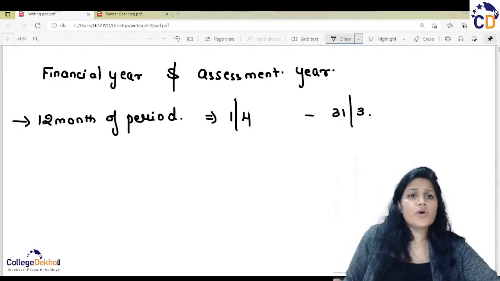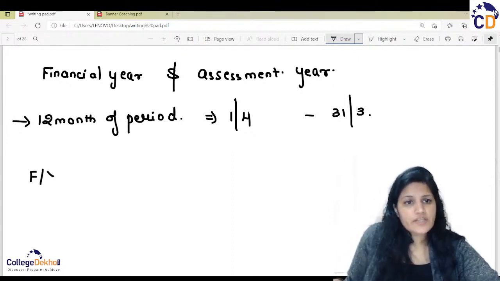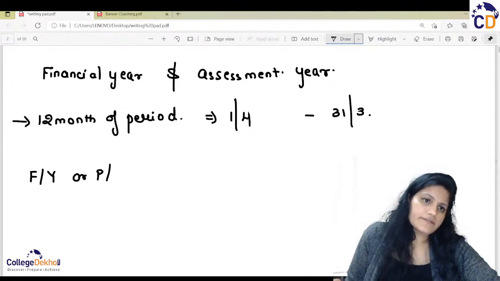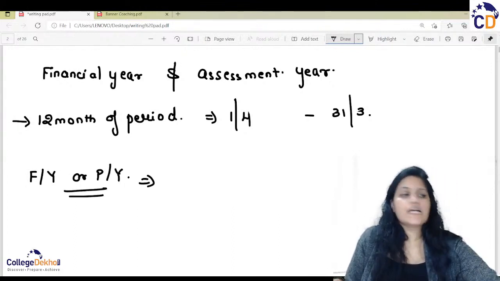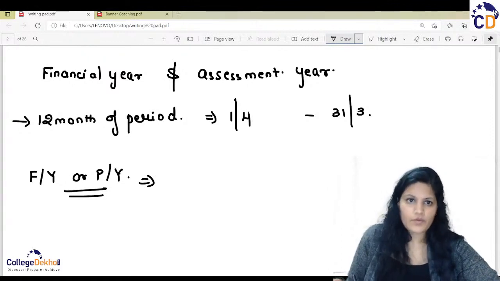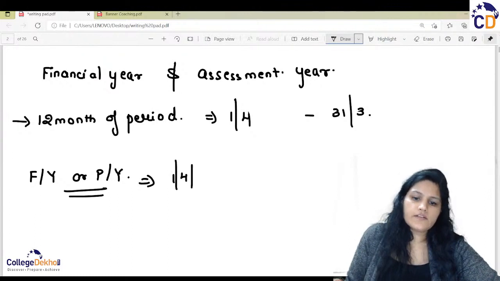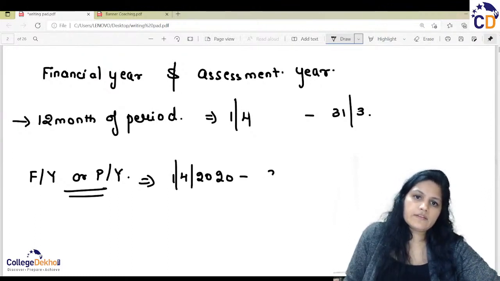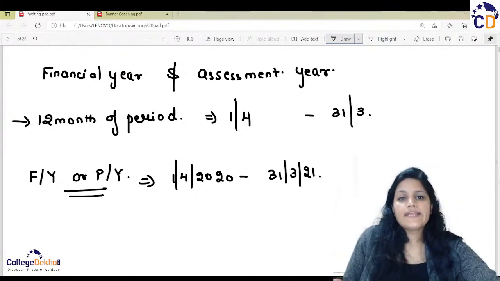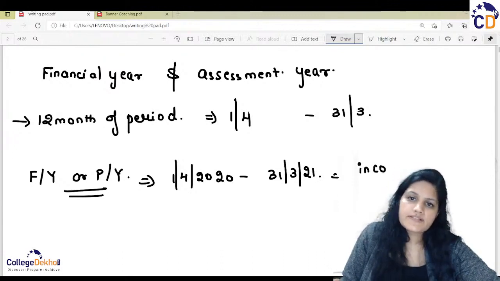Okay. So, financial year or previous year is the year in which you have earned money, your income has been earned. So we are taking like 1st April 2020 till 31st March 2021. If this is the financial year, in this you have received income,